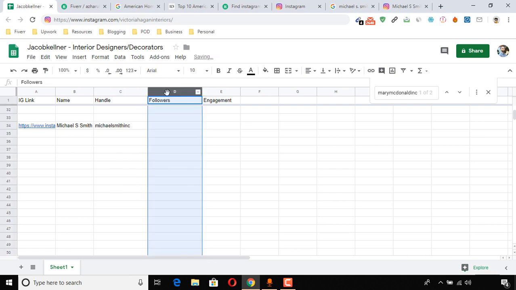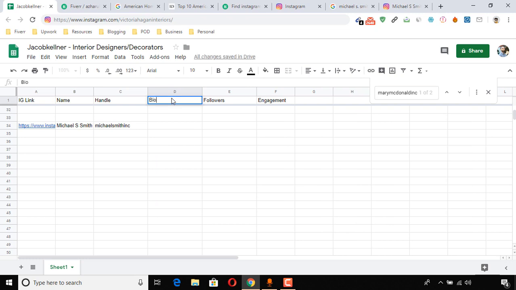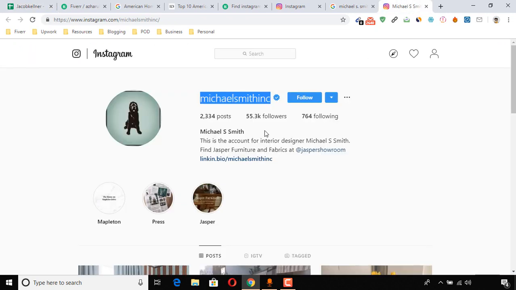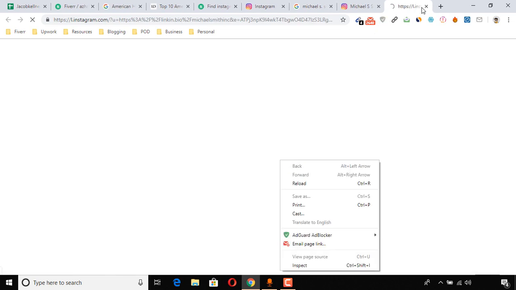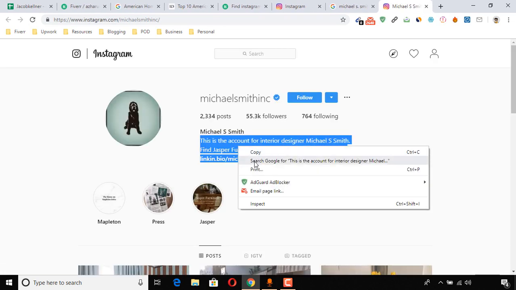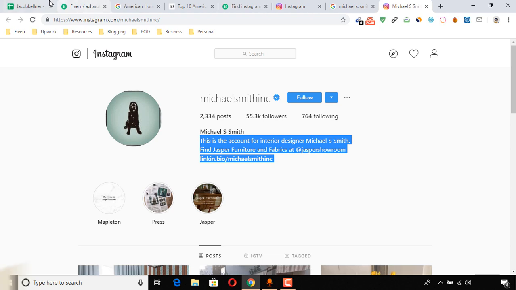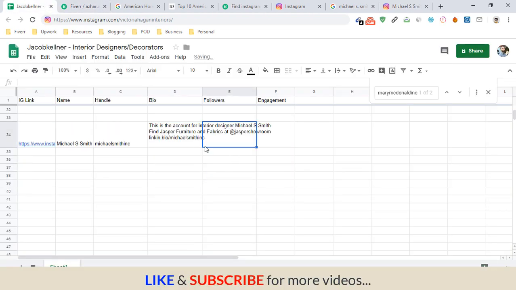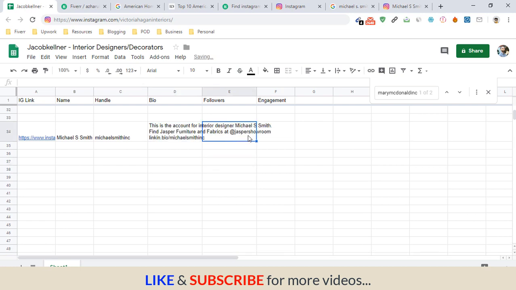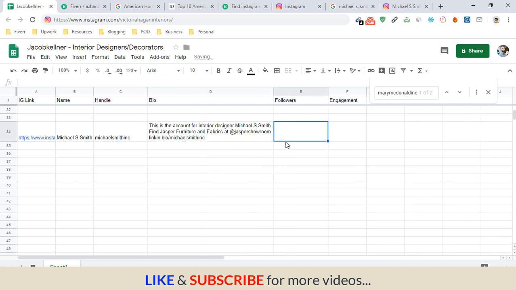And if I have to collect the bio, let me put bio here. We have to collect this part. Copy this bio section and paste it here. And then we have got to collect the followers count and engagement.